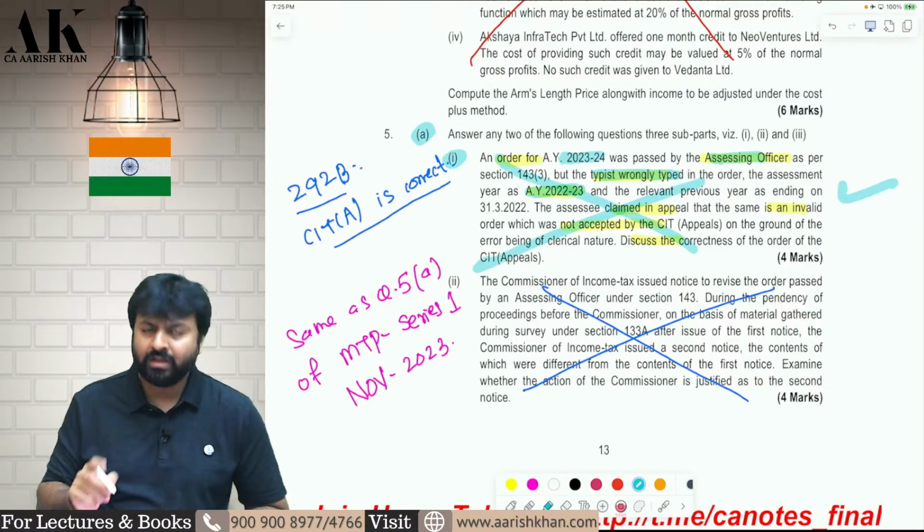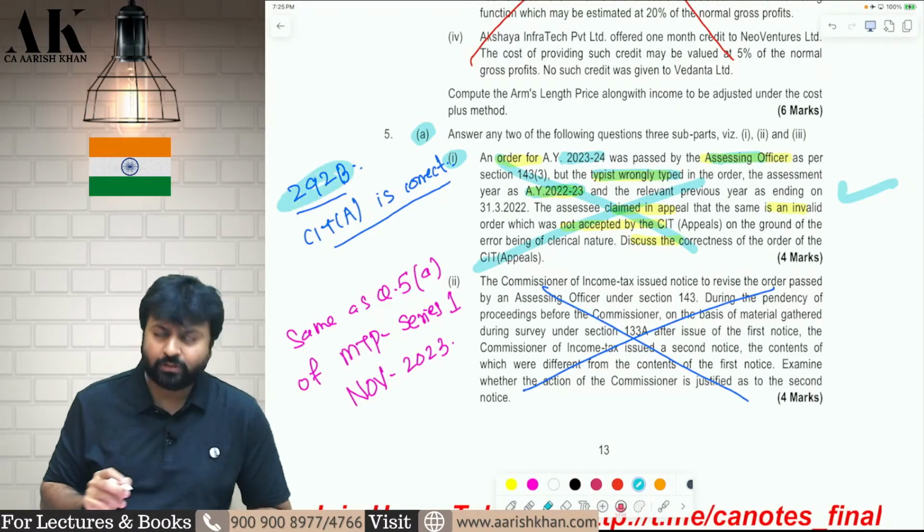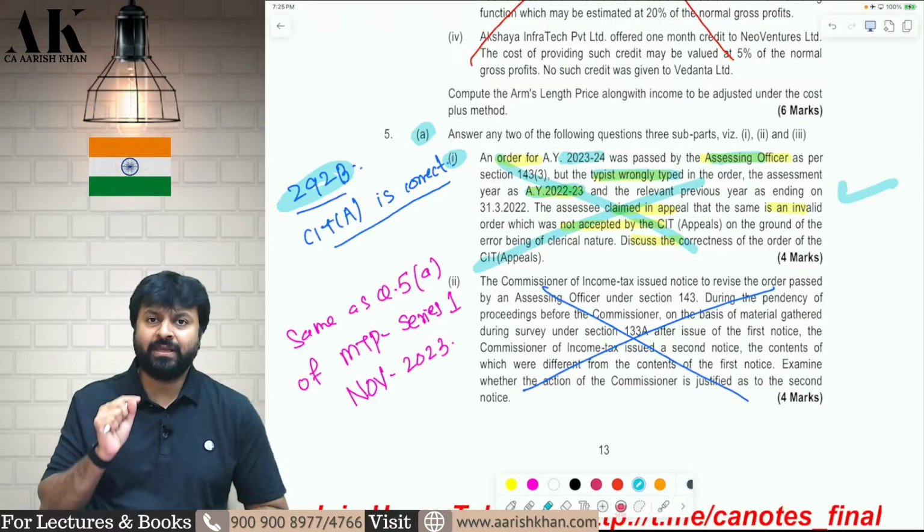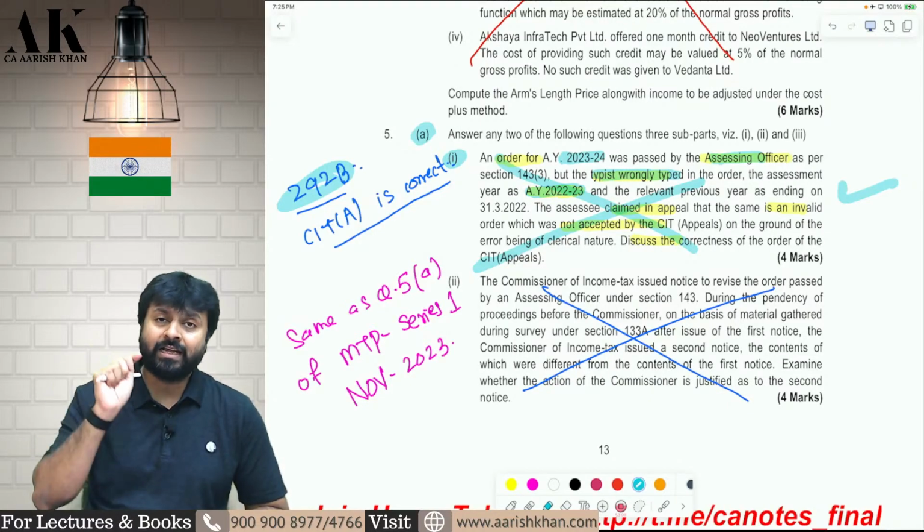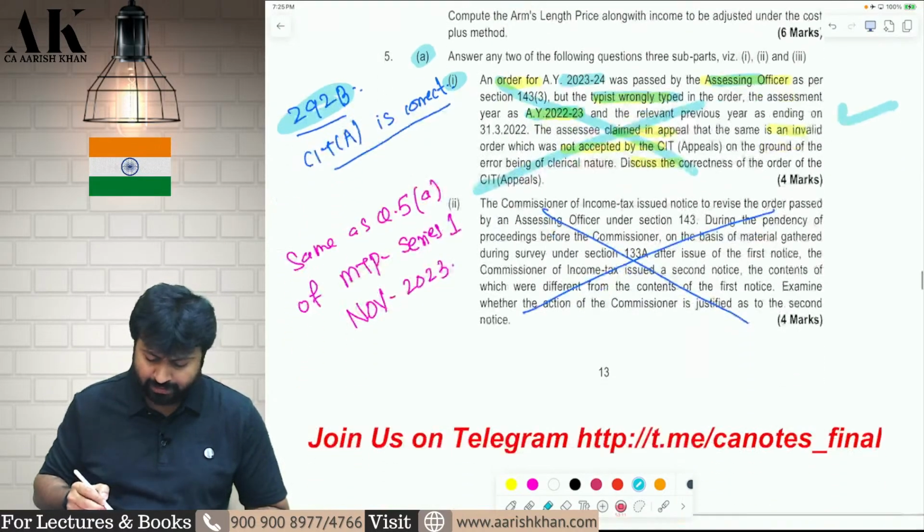That is absolutely wrong. There is a section which says in 292B that if there is any typing error or clerical error, then that has to be ignored by the assessee. Okay, I hope it is clear to all of you.